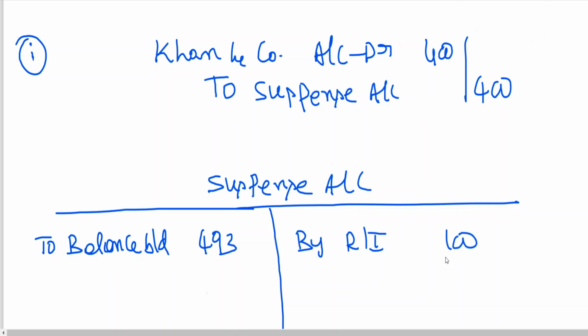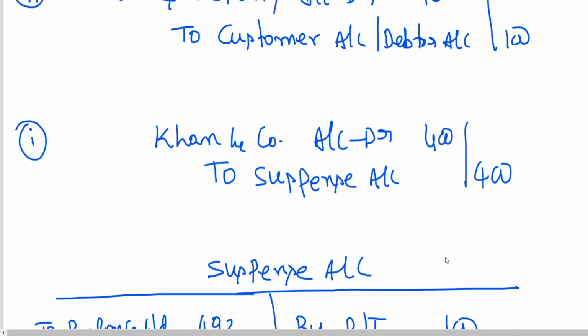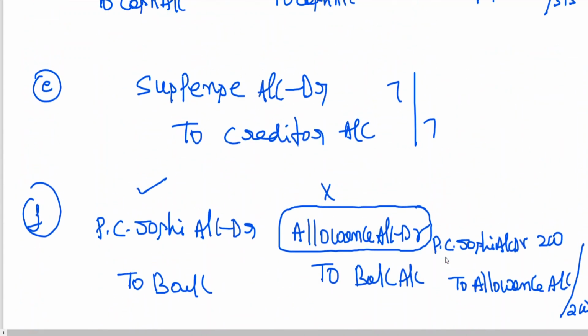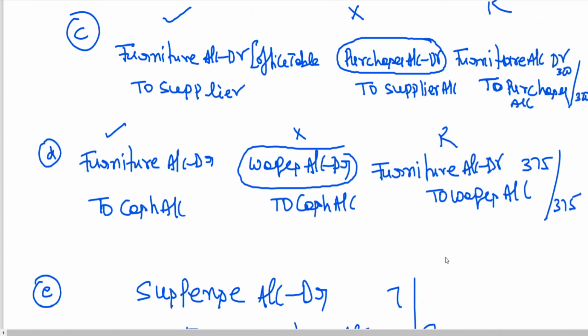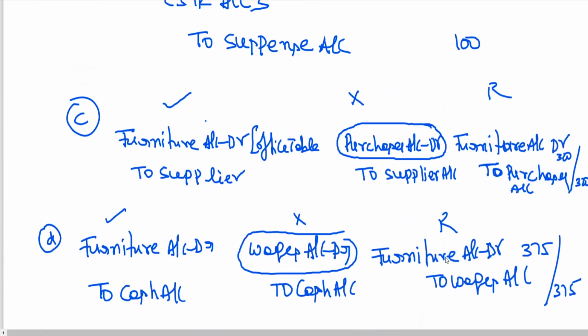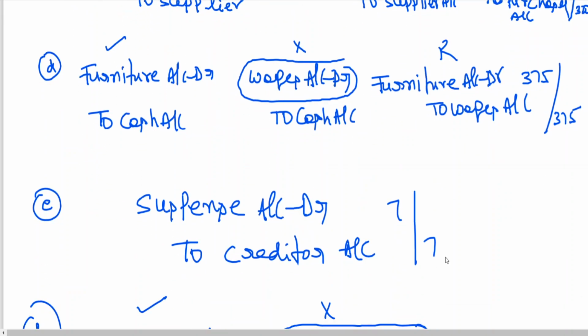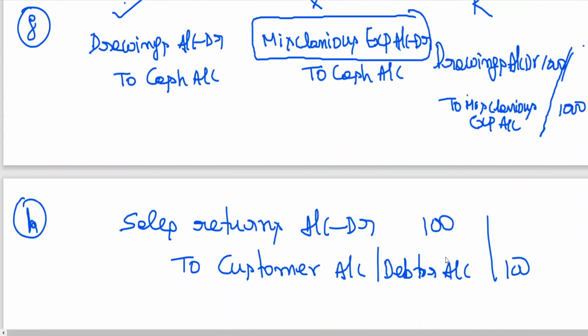Actually, as per the problem, when he's not asking the suspense account, don't open suspense account, don't waste your time. Time management is the key. Here just for explanation purpose, I am using suspense account. C, B suspense account, C no suspense, D no suspense, E suspense. Suspense to create are how much? 7 rupees. So suspense account is to be debited with 7 rupees.